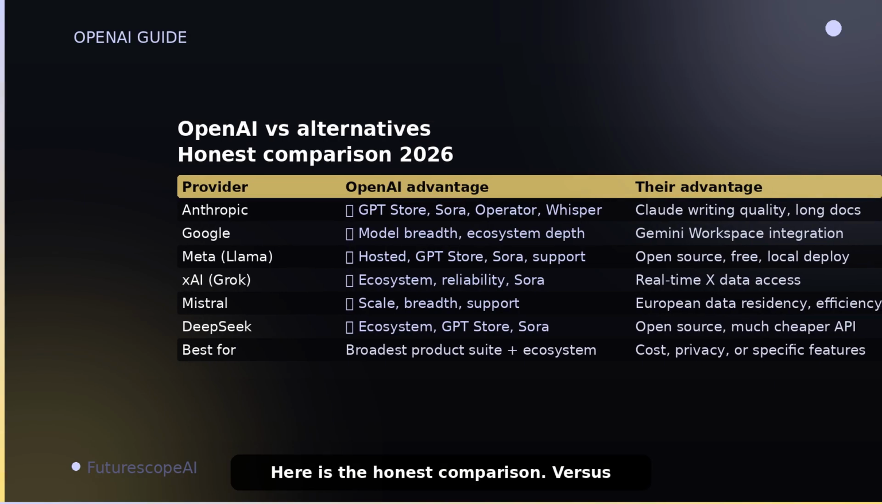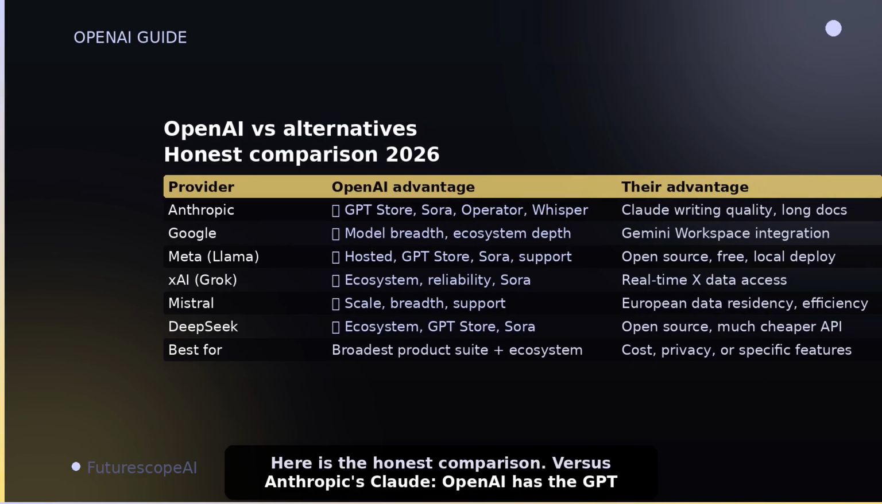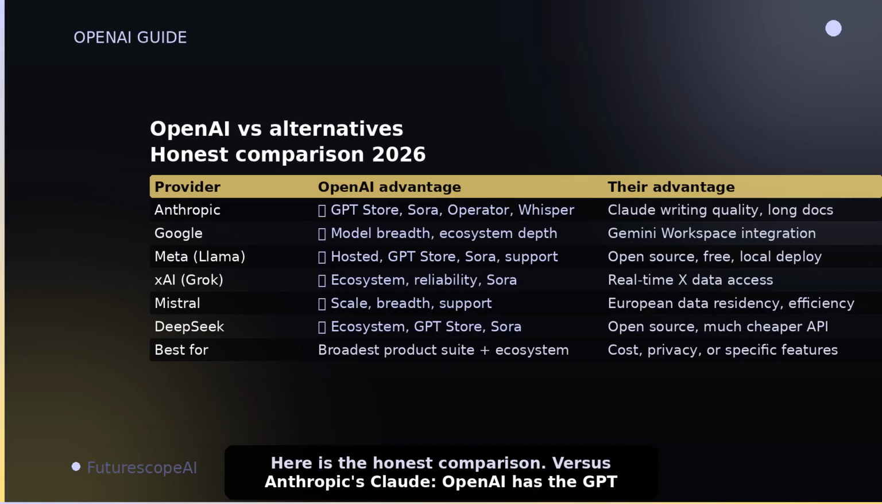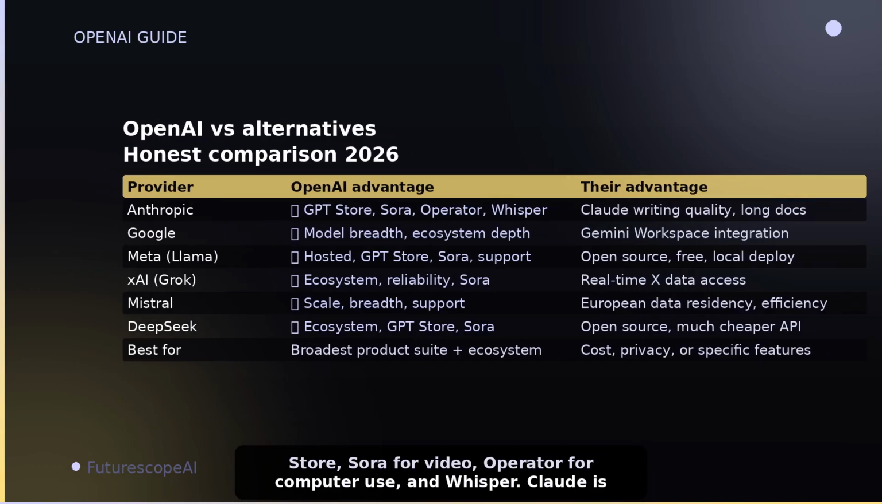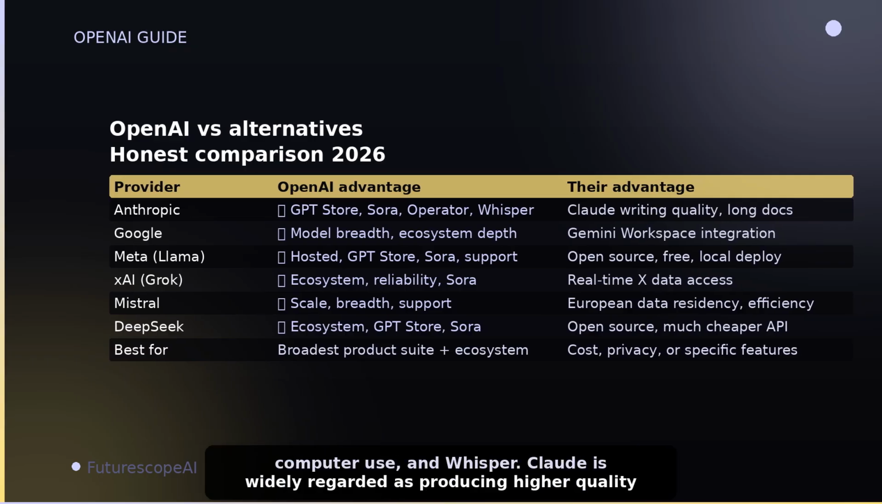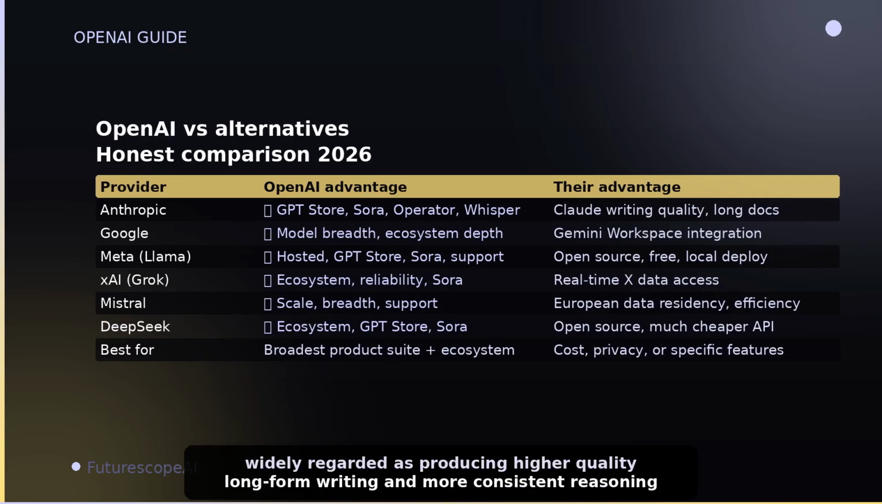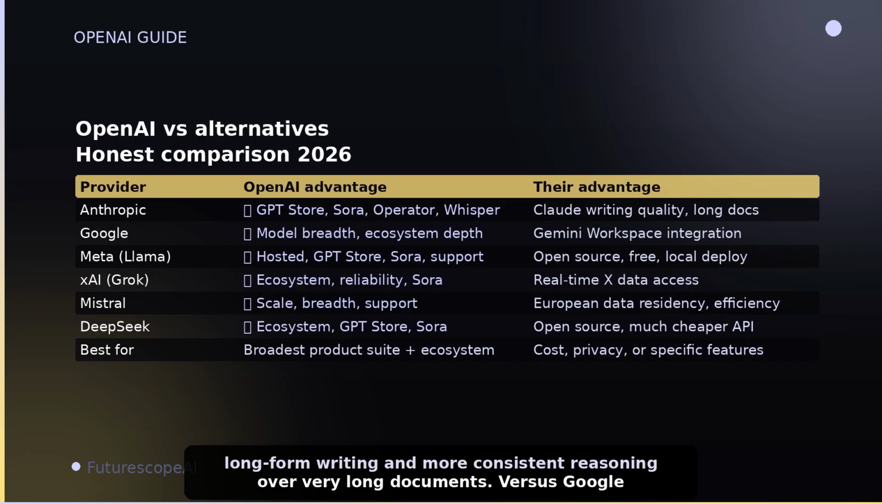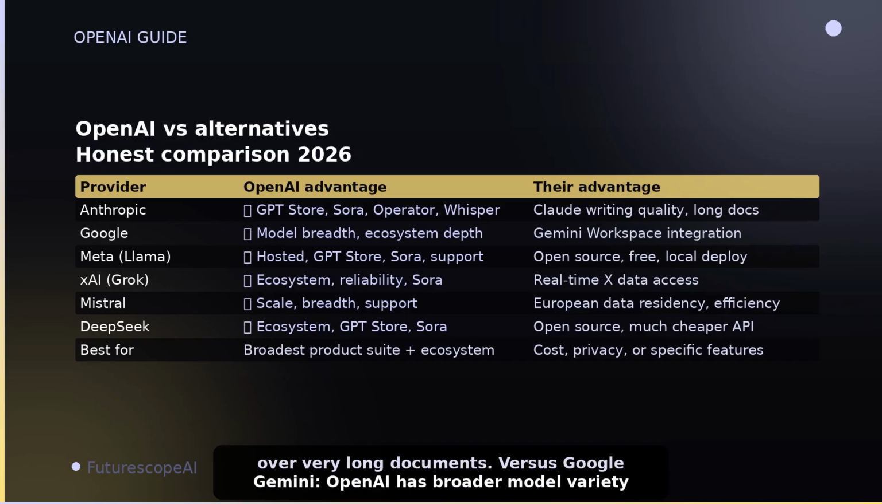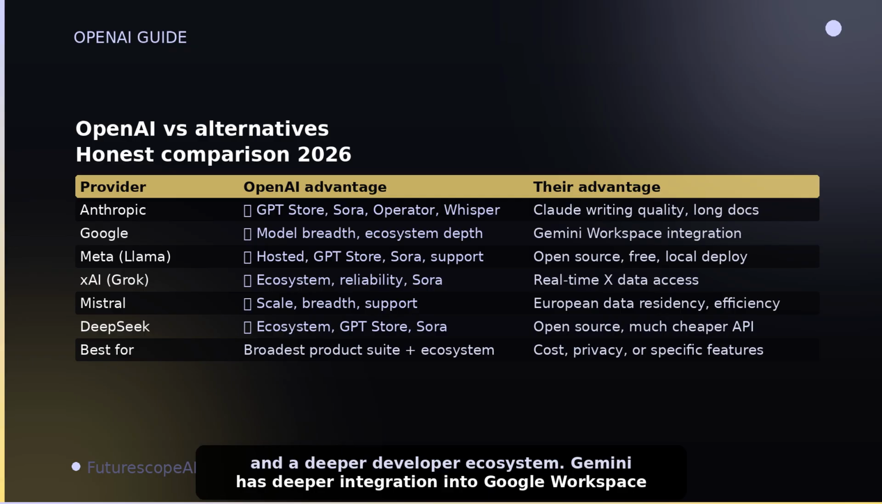Here is the honest comparison. Versus Anthropic's Claude, OpenAI has the GPT store, Sora for video, Operator for computer use, and Whisper. Claude is widely regarded as producing higher quality long-form writing and more consistent reasoning over very long documents. Versus Google Gemini, OpenAI has broader model variety and a deeper developer ecosystem. Gemini has deeper integration into Google Workspace and the Google Product Suite.